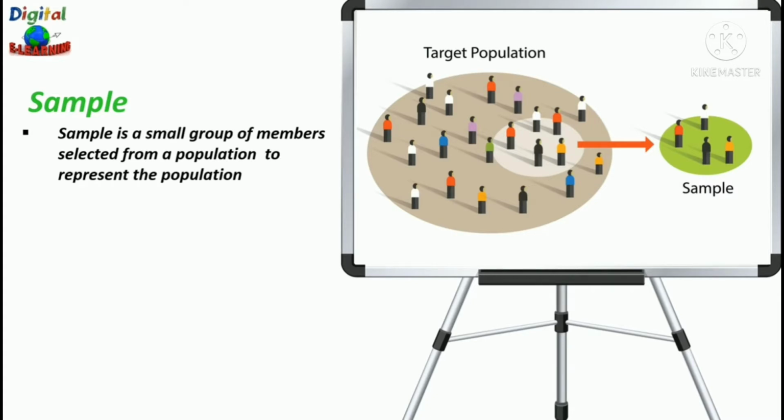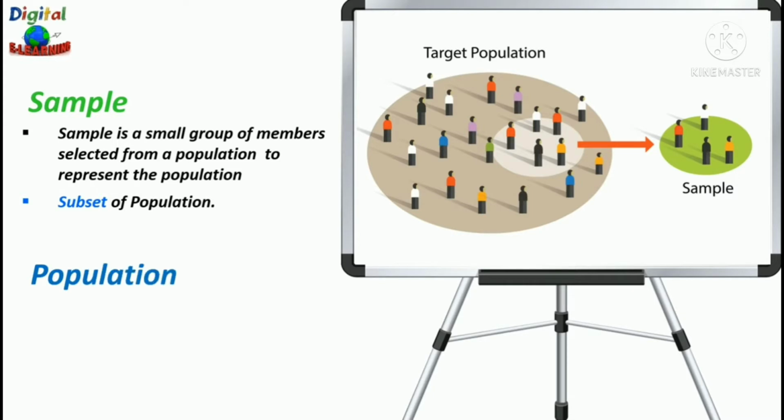So when you conduct research about a group of people, it is almost impossible to collect data from every person in that group. Instead, you select a sample, and that sample is a group of individuals who will actually participate in the research and will represent the entire population. Sample is basically a subset of population that is drawn from the population.